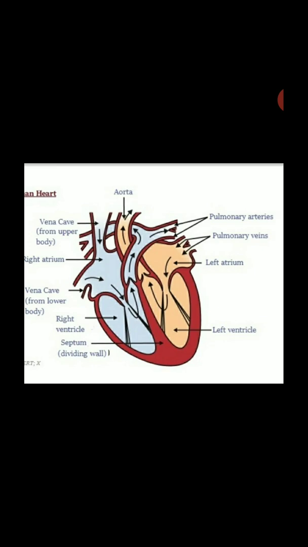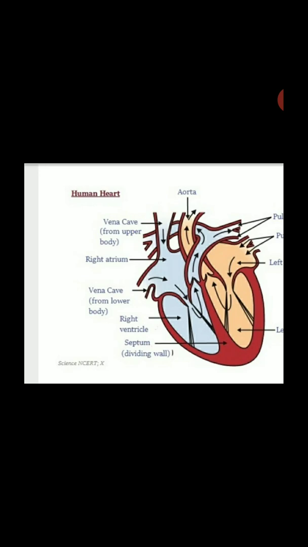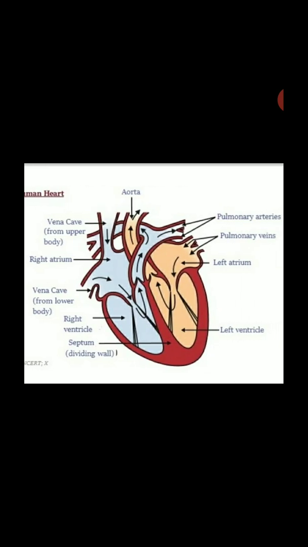The upper two chambers are the atria, and the ventricles are the lower chambers of the heart. You can see the left ventricle, left atrium, right atrium and right ventricle. You can see that the color demarcation is also there: the little orange color is the left atrium and left ventricle, and the light blue color is the right atrium and right ventricle.